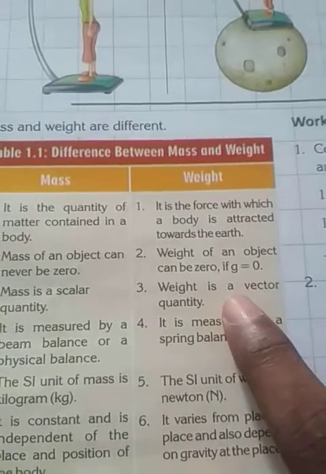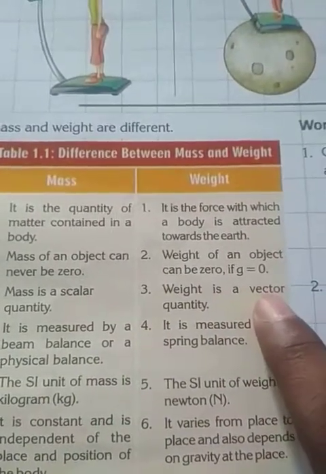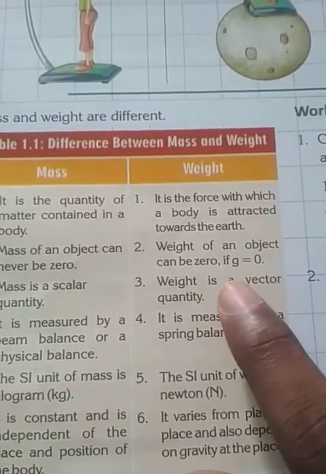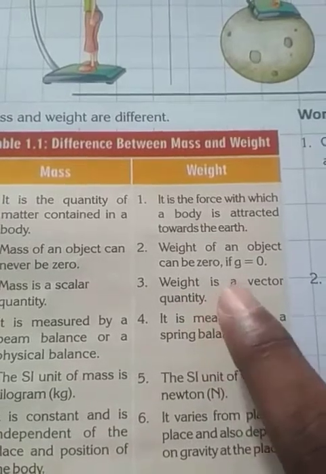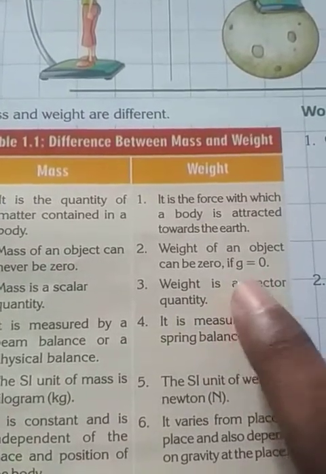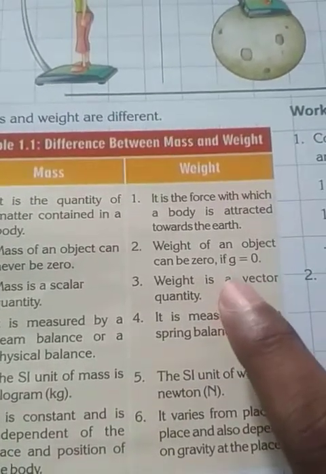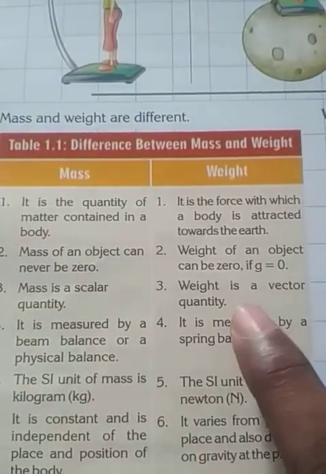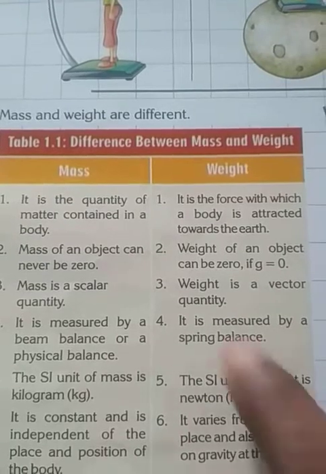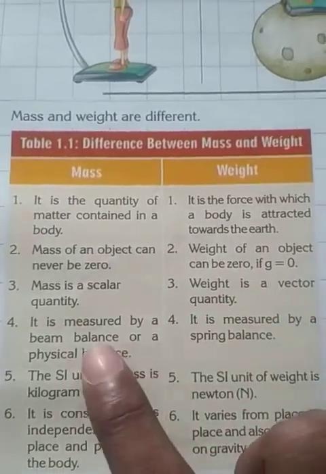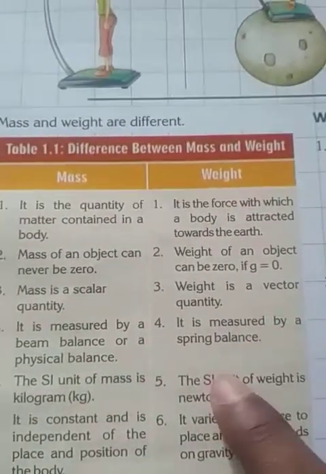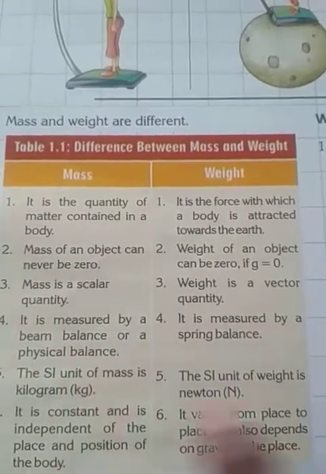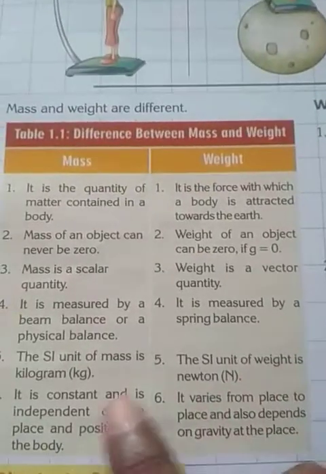But weight is a vector quantity, because if you are saying the weight of a body, you have to say the measurement plus the direction in which it is acting. So you have to mention both direction and measurement. That's why weight is a vector quantity. It is measured by spring balance, while mass is measured by beam balance. The SI unit of mass is kg, and the SI unit of weight is Newton.